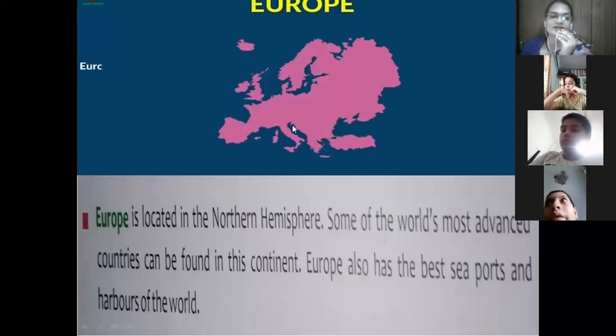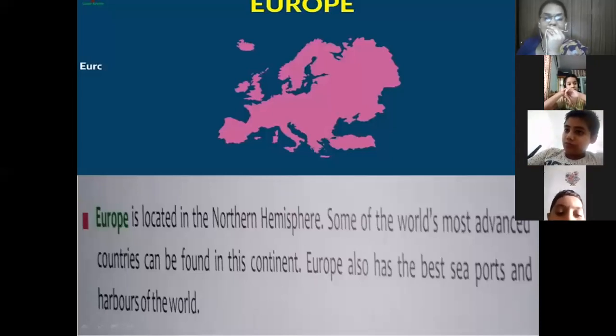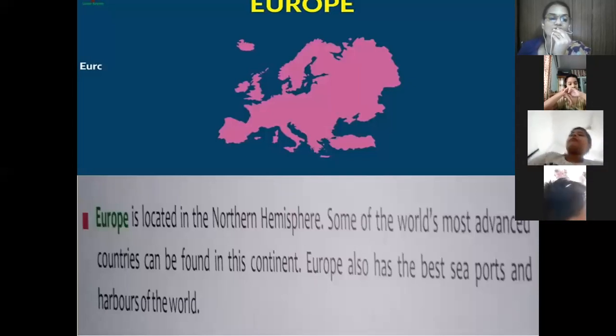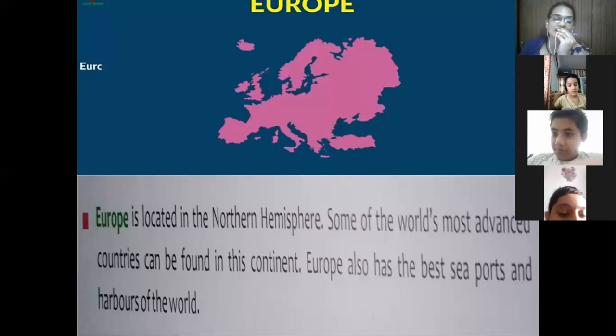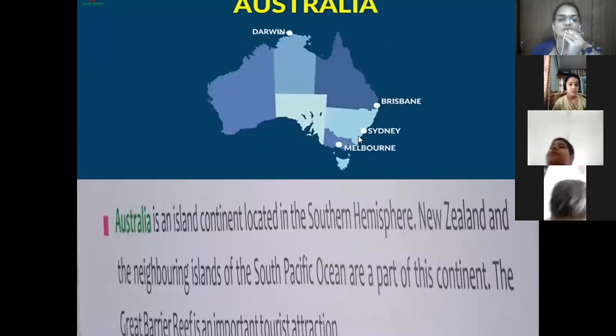Now the next continent is Europe. It is joined to the continent of Asia. Europe is also located in the northern hemisphere. Some of the world's most advanced countries can be found in this continent. Europe also has the best seaports and harbors of the world, and it is the most advantageously developed continent on earth.